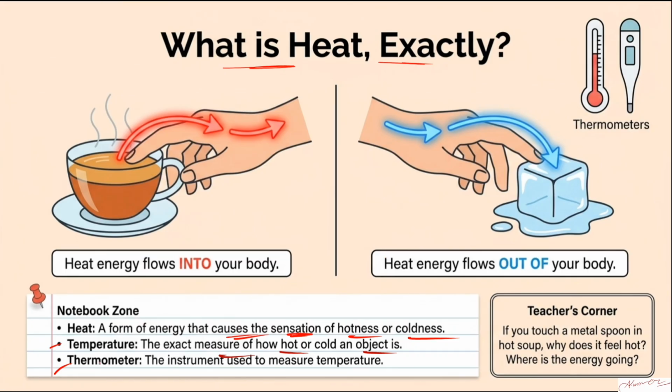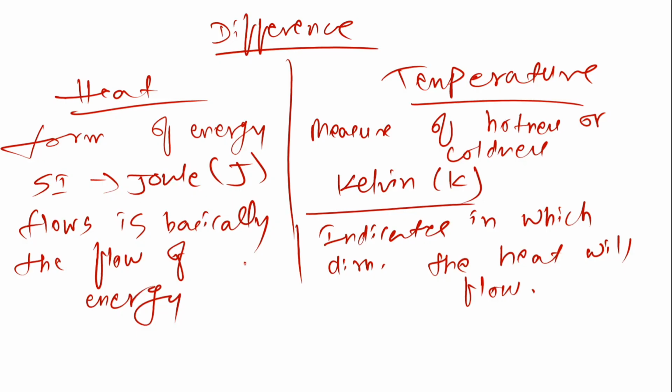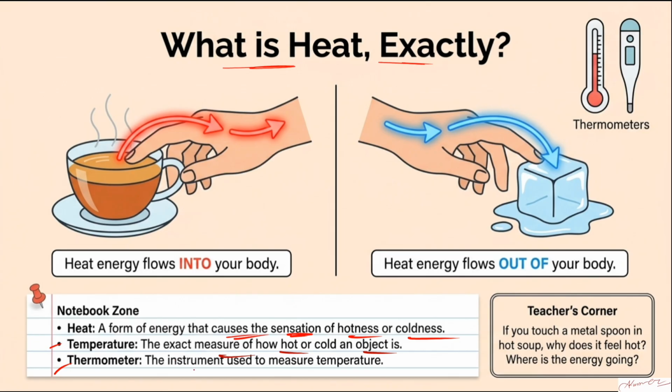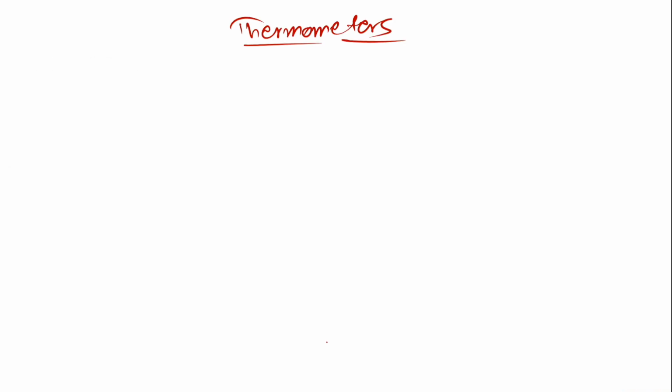Next one, thermometers. So next we'll be talking about the thermometers. What are thermometers? Let us start with the definition. A thermometer is basically an instrument that is used to measure temperature. The first thing that comes to my mind generally is, why do we need thermometers?